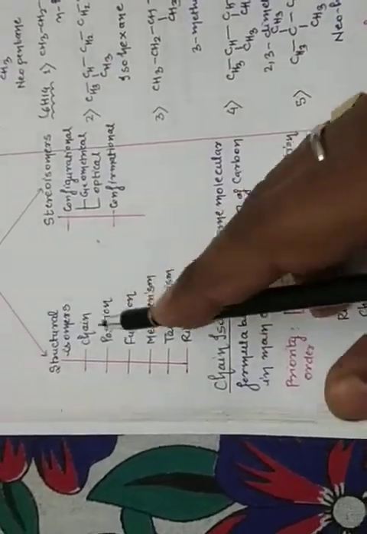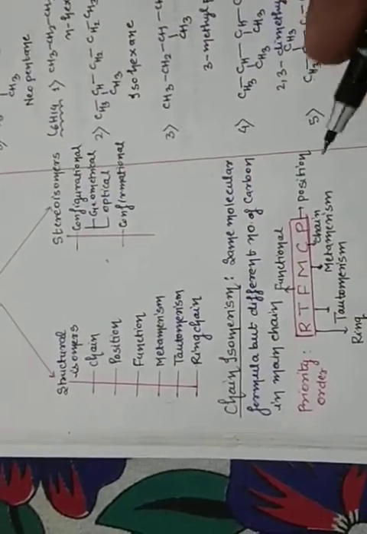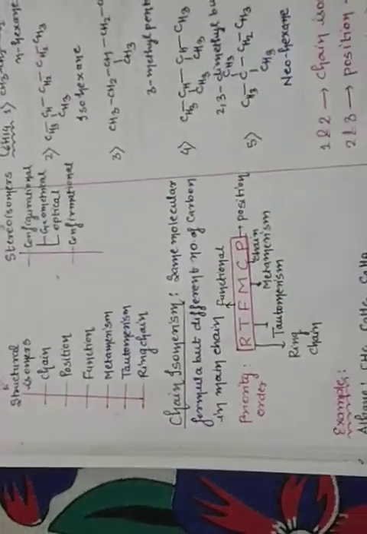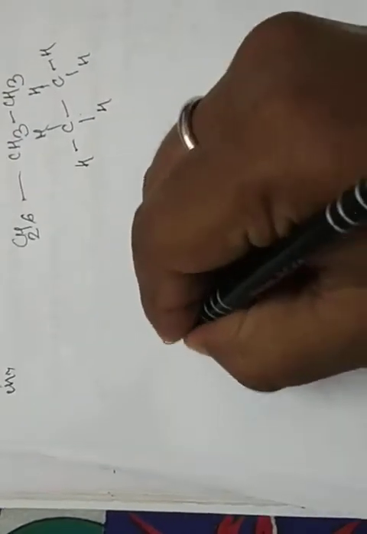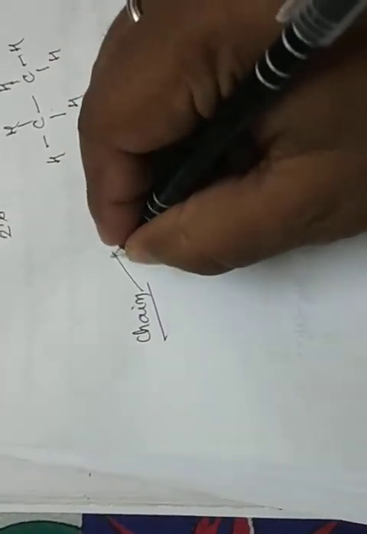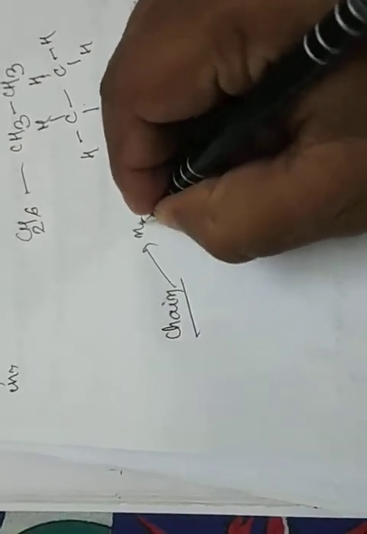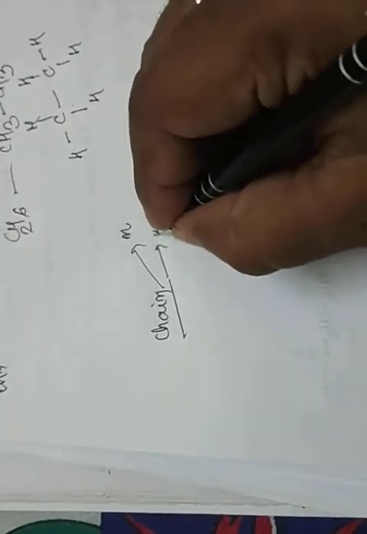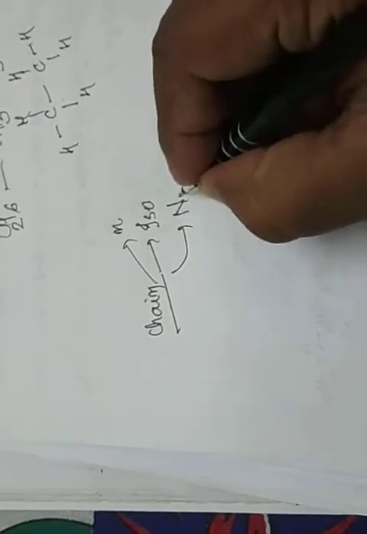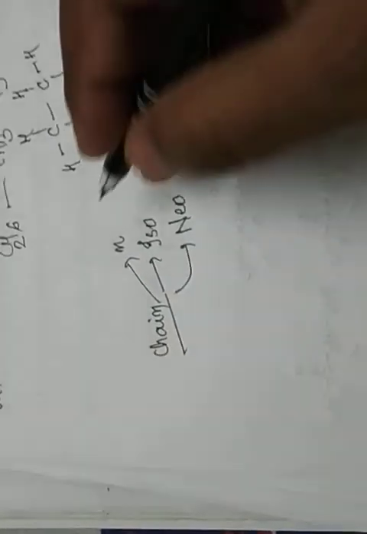What is structural isomerism? Compounds having the same molecular formula but different molecular structure. Chain isomerism. Actually in chain isomerism, there are 3 types of structure. The first is normal, the second is iso, and the third is neo. These 3 structures are found in chain isomerism.